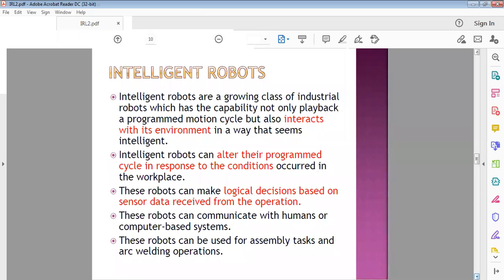Next, intelligent robots, which are the upcoming robots of the future, which are actually known as collaborative robots.